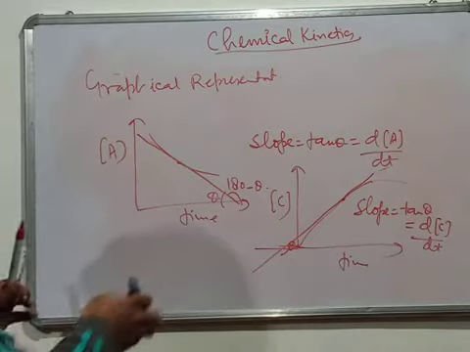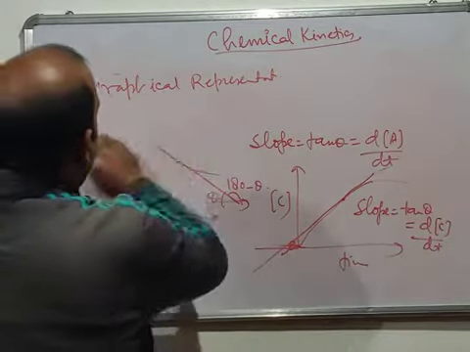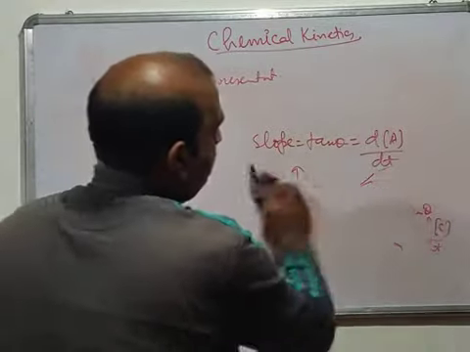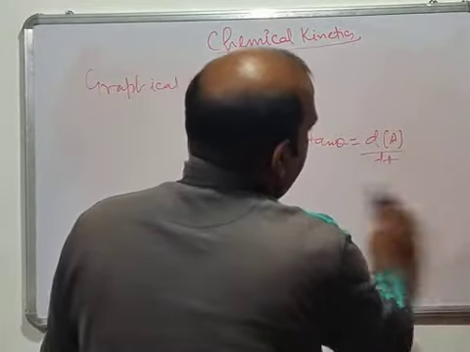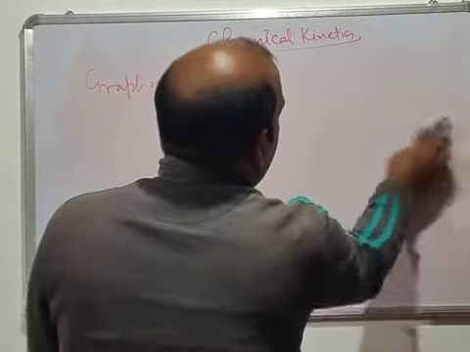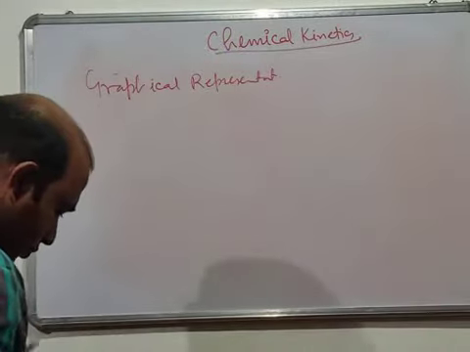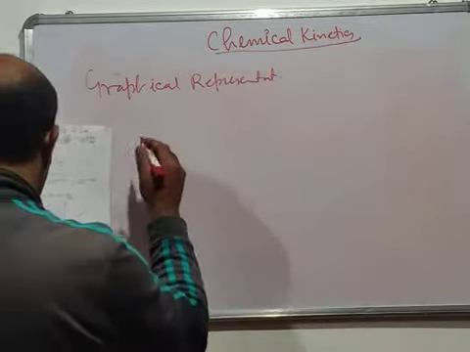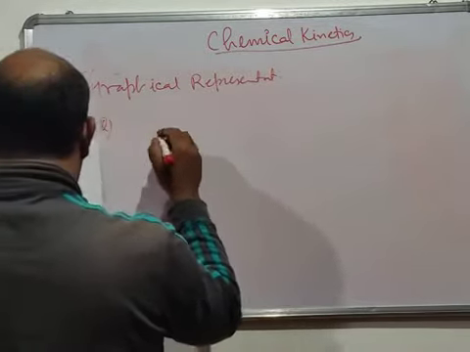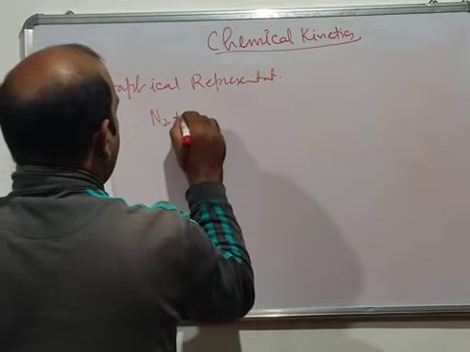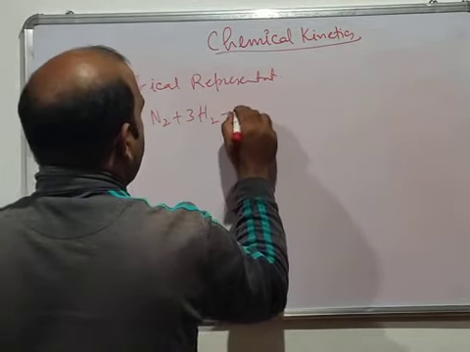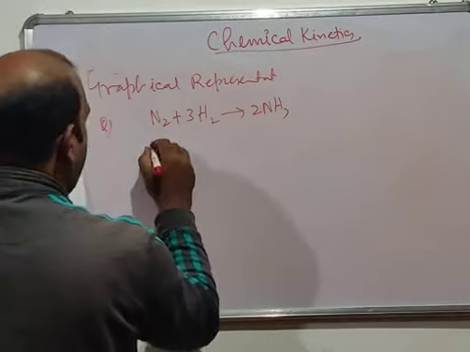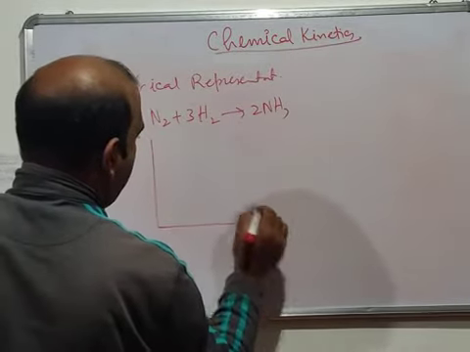So now we take some question, which is based on the slope concept. The question is: we have N2 plus 3H2, giving you 2NH3. Now we have a graph here, with H2 concentration on the y-axis and time on the x-axis.